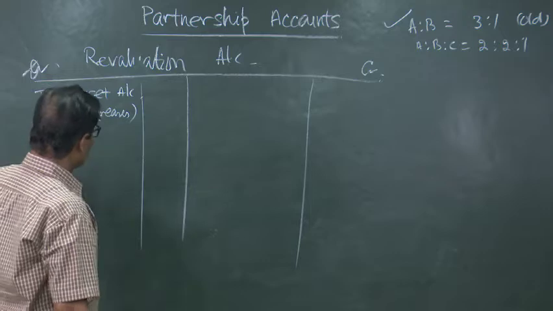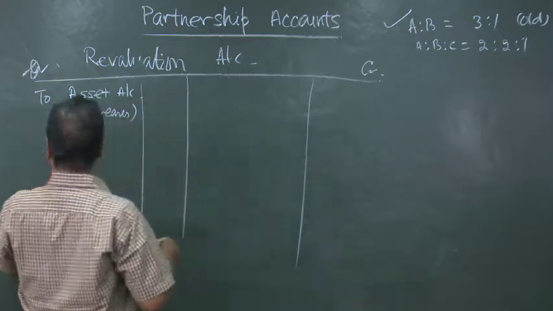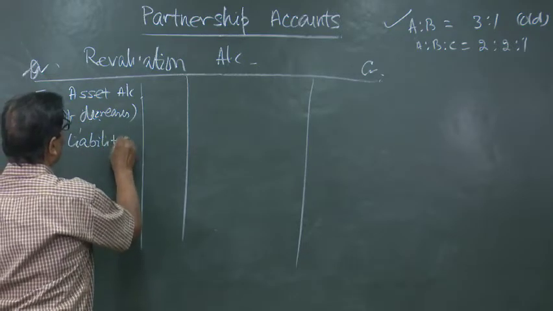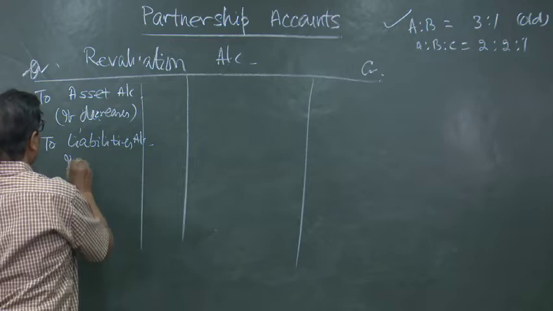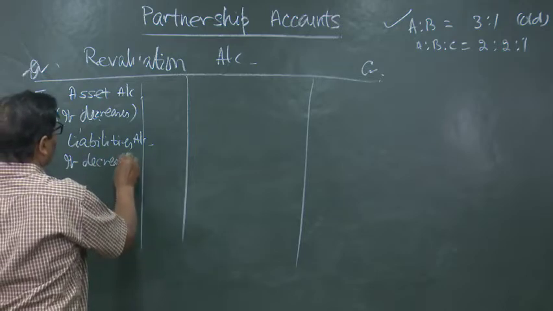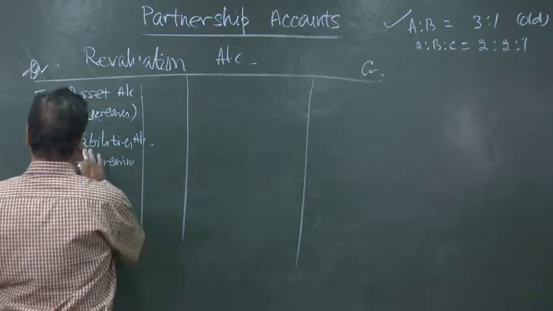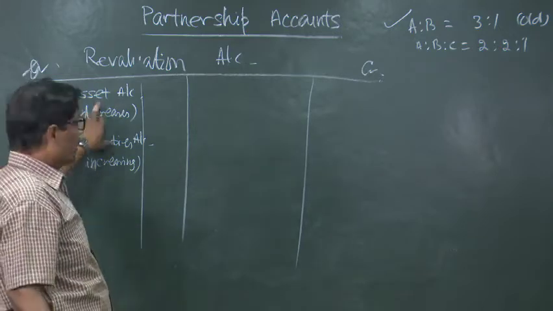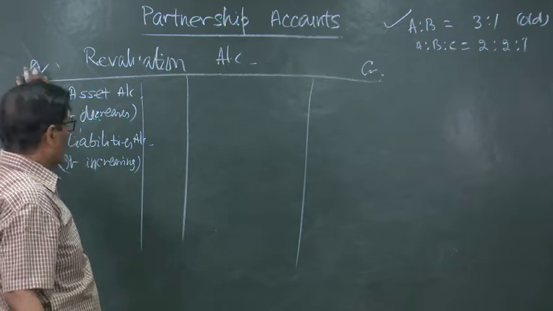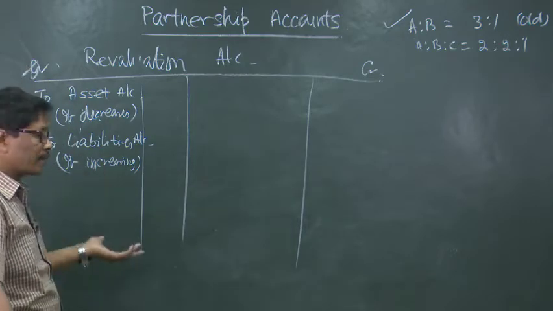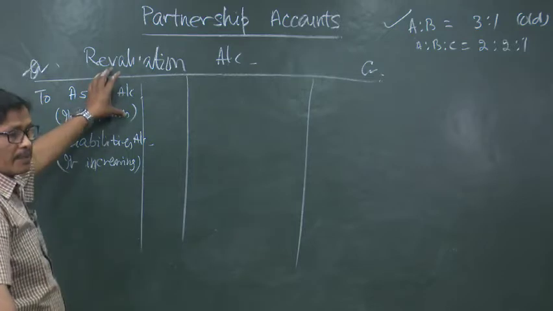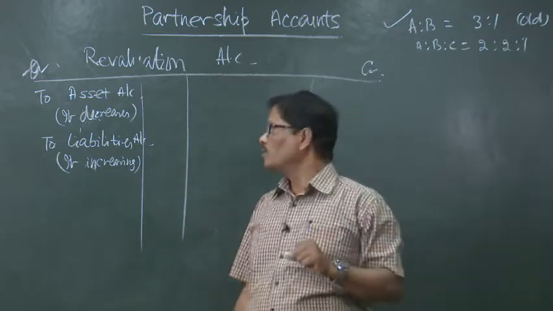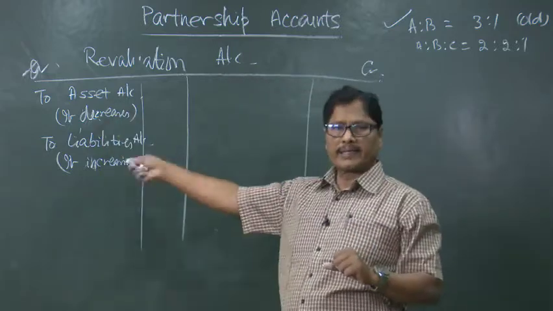Similarly, in case of a liability increasing, the liability account is credited. When an asset value decreases, it is a loss, so the revaluation account is debited. When a liability increases, there is a loss, so the revaluation account will be debited. So, in short, the revaluation account will be debited for each loss, whether it is due to a decrease in the asset or an increase in the liability.